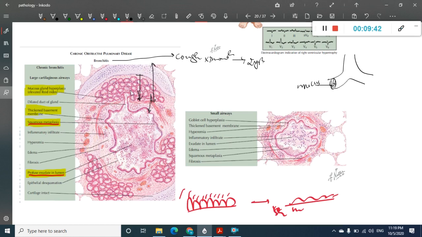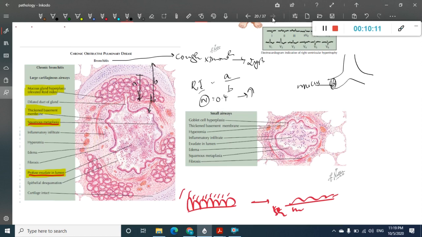If this is A and this is B, A is the thickness of the mucus glands and B is the thickness, or distance, between the cartilage and the basement membrane. So the Reid Index is equal to A by B. Normally this Reid Index is 0.4, but in chronic bronchitis it is increased. So this is the most important thing in chronic bronchitis.